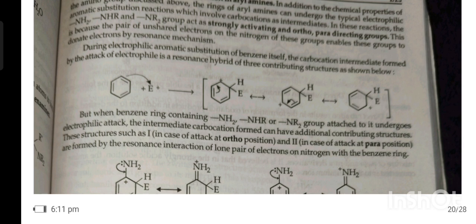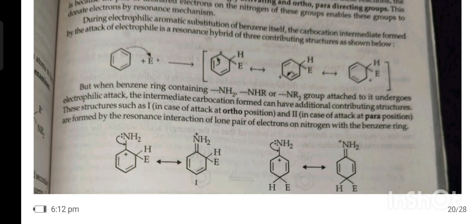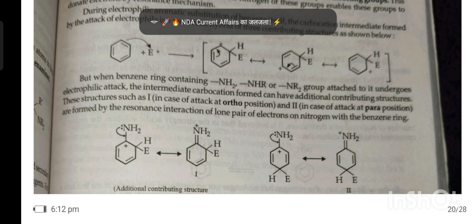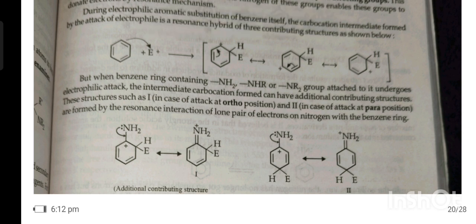During electrophilic aromatic substitution of benzene itself, the carbocation intermediate formed by the attack of the electrophile is a resonance hybrid of three contributing structures as shown below. But when a benzene ring containing an NH2, NHR or NR2 group attached to it undergoes electrophilic attack, the intermediate carbocation formed can have additional contributing structures. These structures, such as the first and second, are formed by resonance interaction of the lone pair of electrons on nitrogen with the benzene ring.